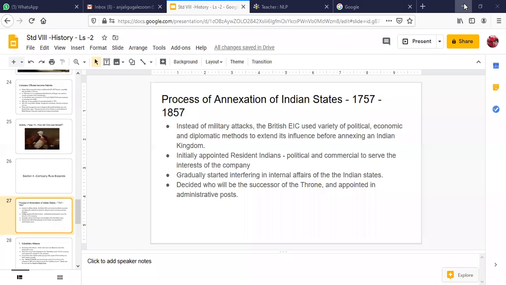They also started interfering in the internal affairs of the Indian states, and they decided who would be the successor to a throne and appointed administrative posts. Just like in the doctrine of lapse with Rani Lakshmi Bai, you will be studying that in great detail in the coming slides.